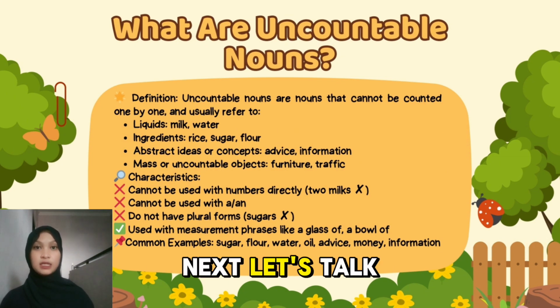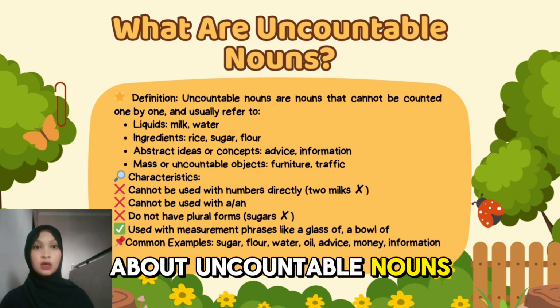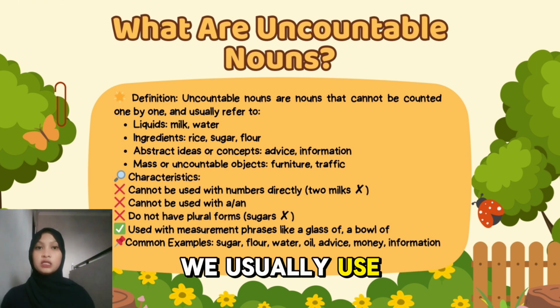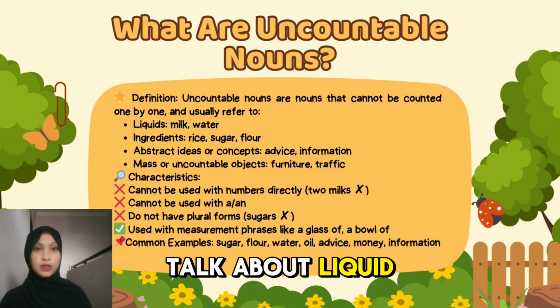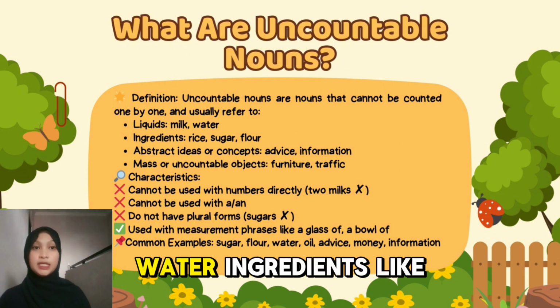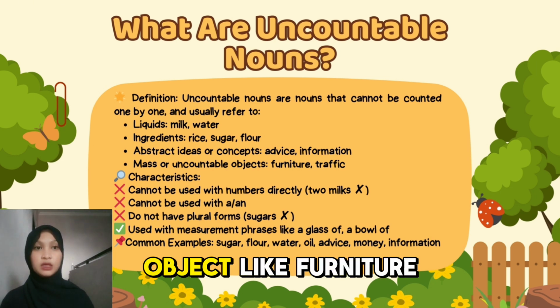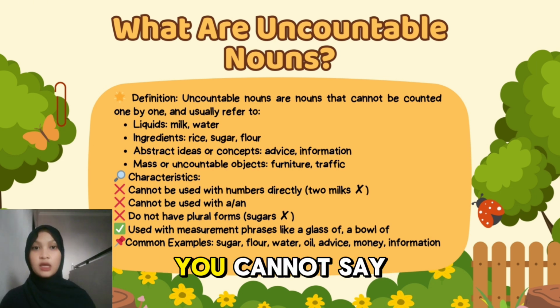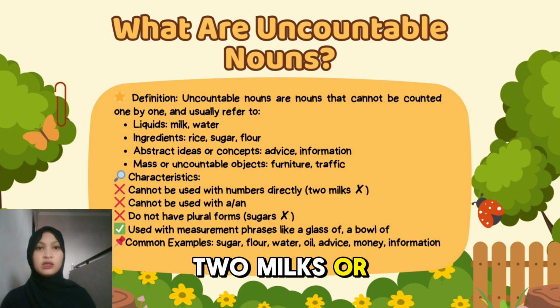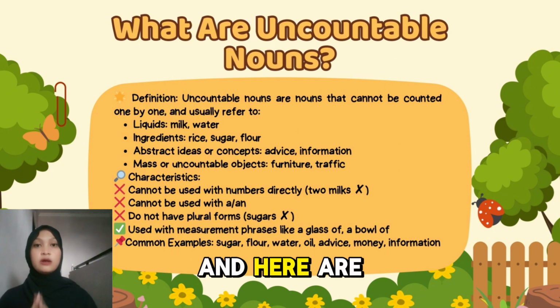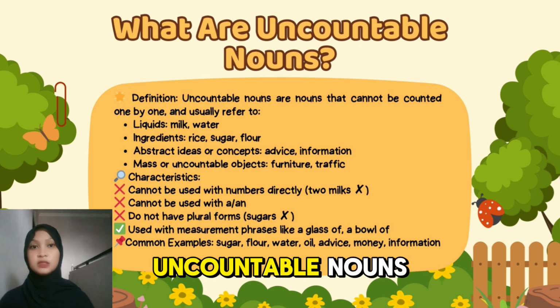So for the next, let's talk about uncountable nouns. These are nouns that cannot be counted one by one. We usually use uncountable nouns to talk about liquids, like milk or water, ingredients like sugar, rice, flour, or abstract things like information, advice, or mass objects like furniture and traffic. You cannot say two milks or three advices. That will be incorrect.